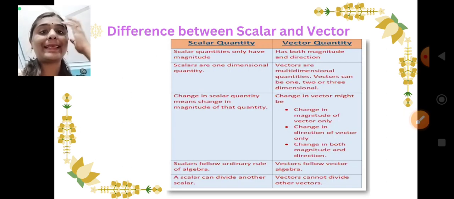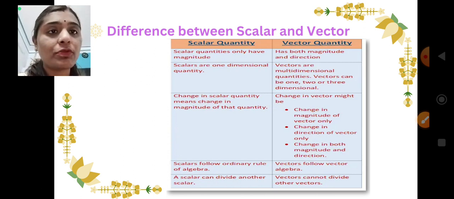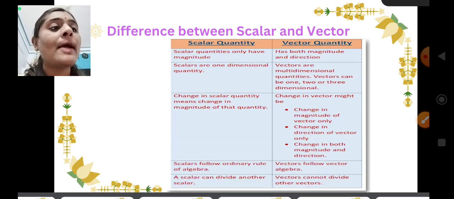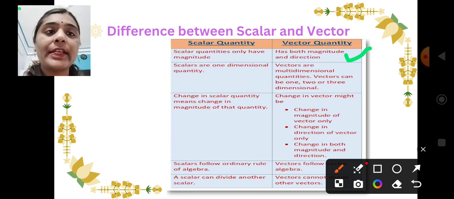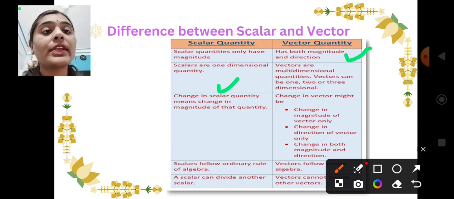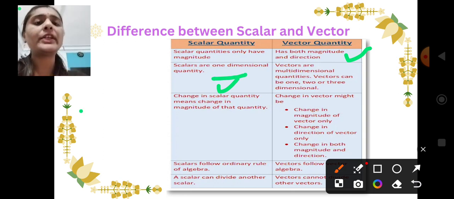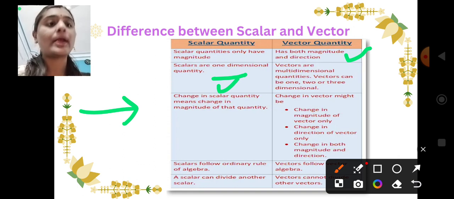Difference between scalar and vector quantities. What is the difference? First one is the definition only, right? Scalar quantity has only magnitude, and vector quantity has both magnitude as well as direction. Now scalar quantities are dimensional quantities. Dimensional quantities means what? One dimensional means in one particular direction only the object will go, but where, we can't say, right?